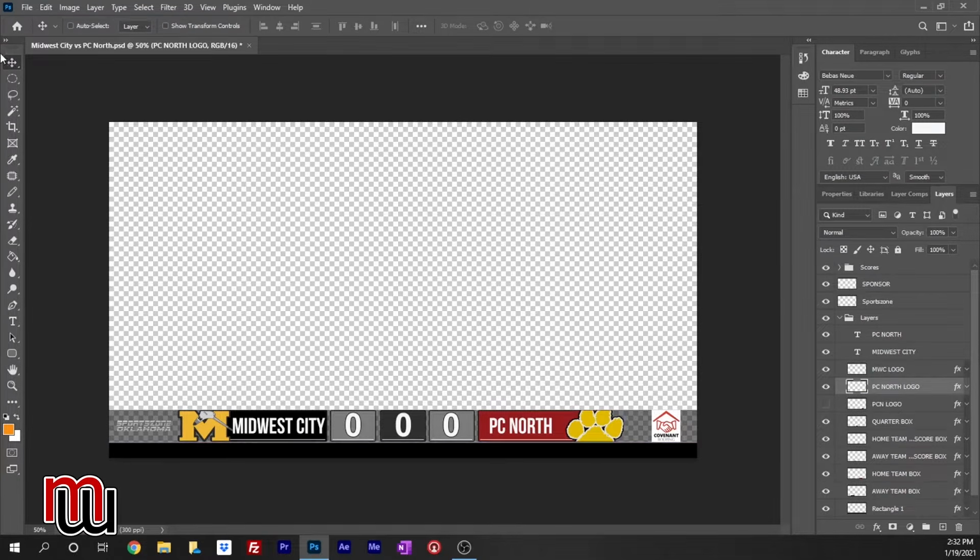So there you go. That is pretty much how my scoreboard is set up, how I can quickly change that scoreboard to make it whatever I want. But let's say you want something different, or let's say you're doing baseball. I mean, you can really do anything, and it's all controlled over here on the right in the layers section. And I'm assuming that most of you who are watching this already know Photoshop. So that's why I'm just kind of breezing over some of this stuff. And if you do know Photoshop, you probably already know how to make this stuff.